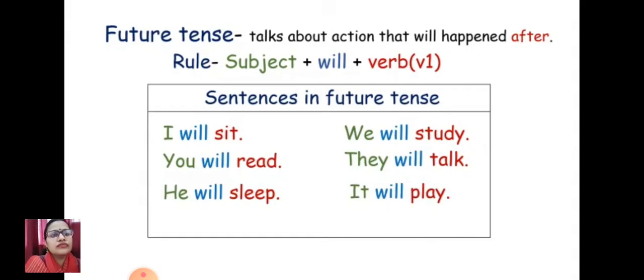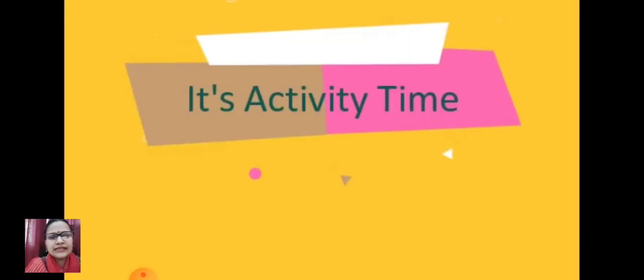But if it comes with we, they, it, he, she, then also it will come the same way. We will study, they will talk, it will play. This will be the same thing because just after he, she, your word will is coming. Your verb itself is not coming. If your verb itself comes, then S should be there. Now will is there as a helping verb to represent your future. So there is no need to put S over there. So let's see some examples.